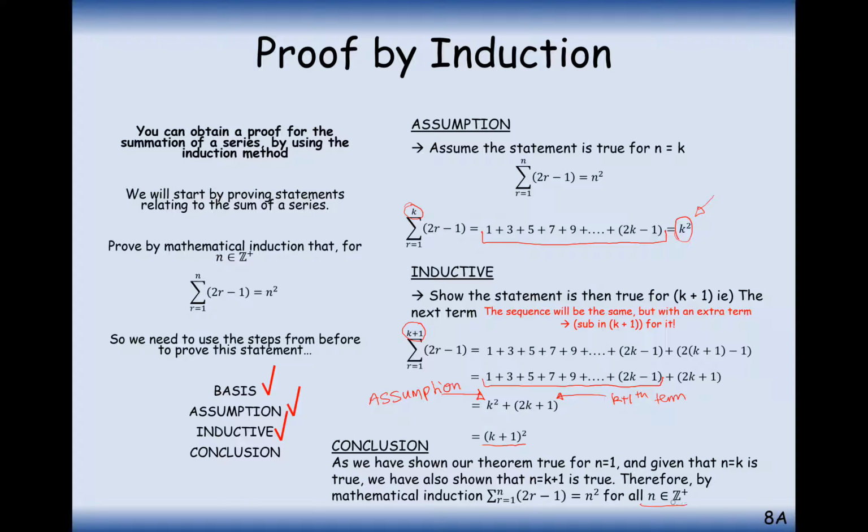Now make sure you don't forget this step at the end here. I've known people to lose a mark for not writing the fact that our theorem is only true for positive integers. We've not proven it for fractions, we've not proven it for decimal numbers, we've only proved it for whole amounts, positive whole amounts in our theorem.